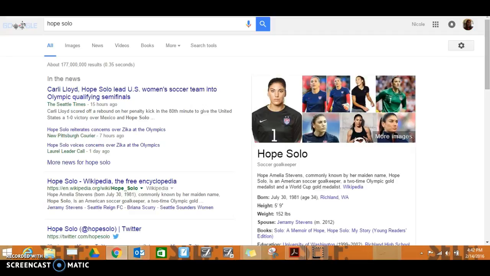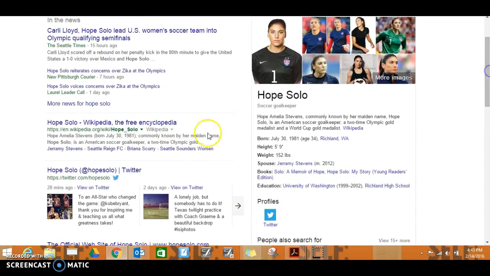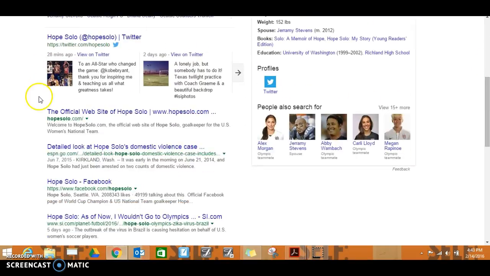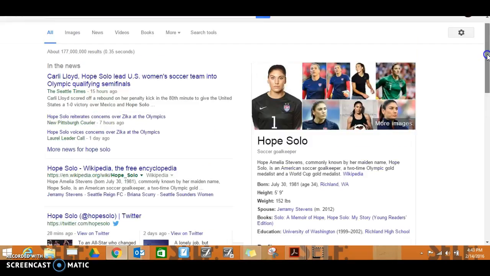Oh, researching. There's so many ways to do it right and so many ways to do it wrong. Many of you, when you begin to research, all you do is go into this Google box, your search engine, and just type in the person's name or the topic that you're researching. And while that's a good place to start, sometimes you get information that you don't really want. Like, we don't want Wikipedia, we don't really want her Twitter account, we don't want her Facebook. We want some better resources.